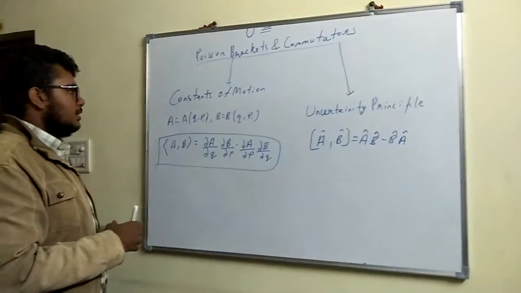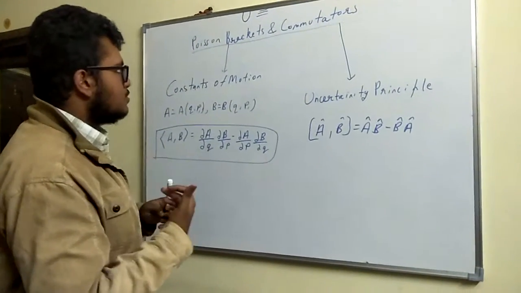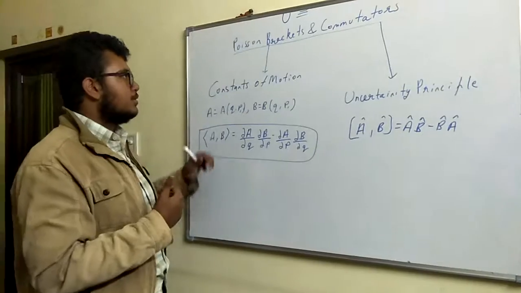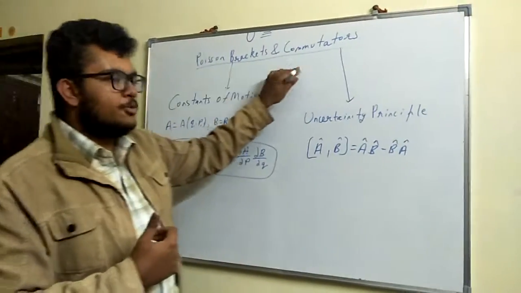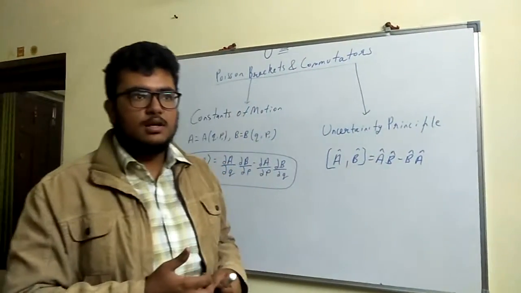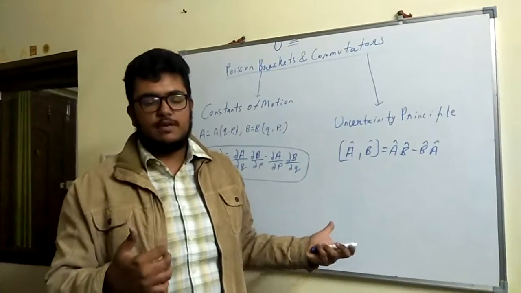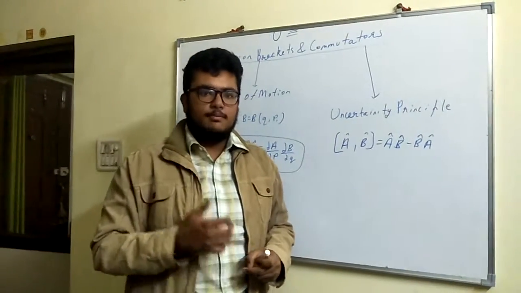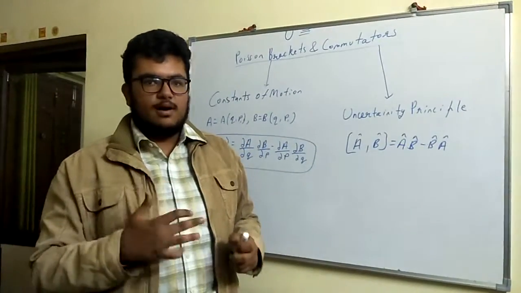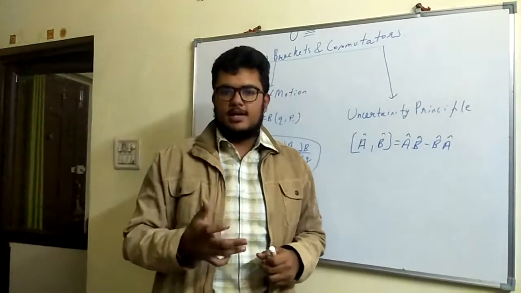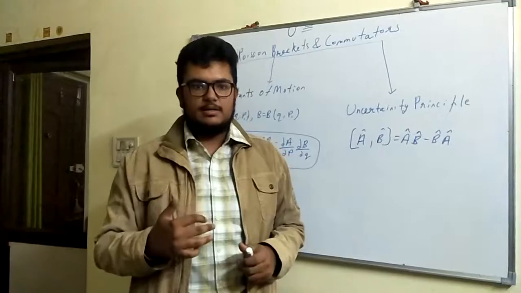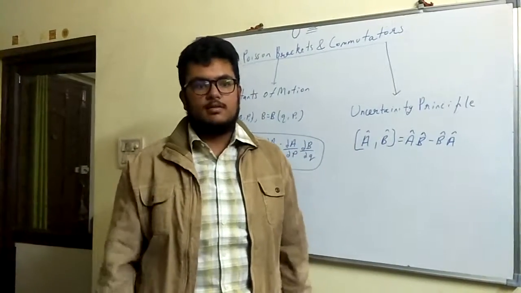Now, in the series of videos, we are going to discuss how Poisson brackets and commutators are related to each other through Heisenberg's equations of motion and Hamilton's equations of motion, and then we are going to conclude it by discussing how, in a beautiful way, classical mechanics and quantum mechanics develop a kind of equivalence in the structure of their equations.